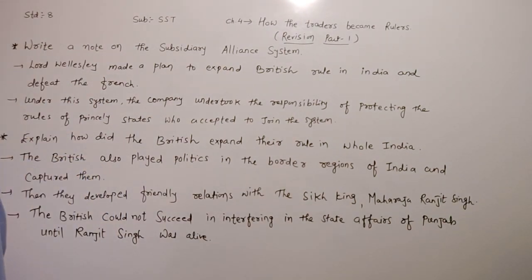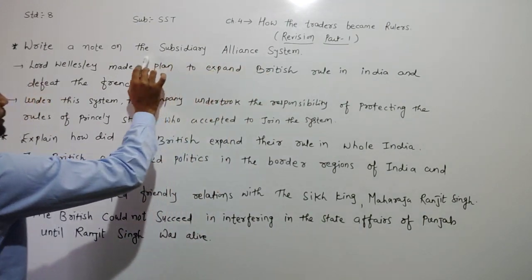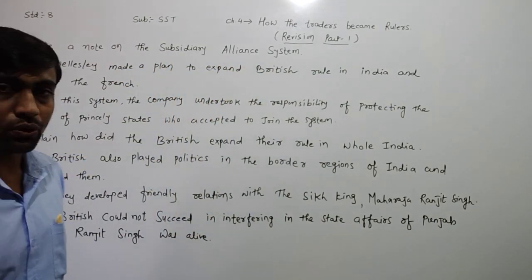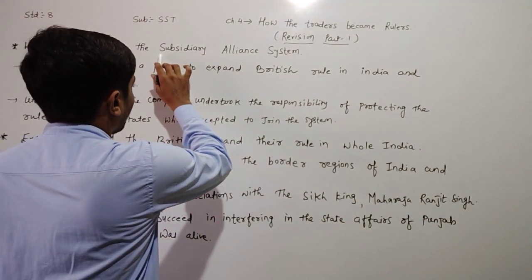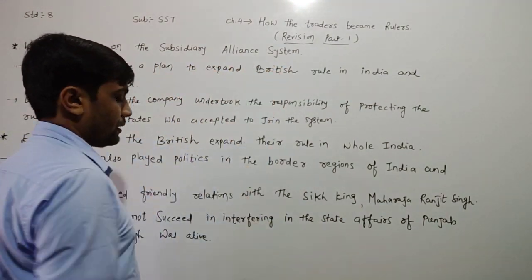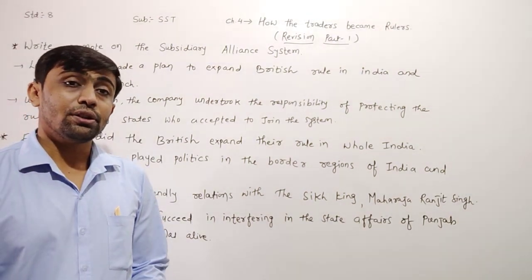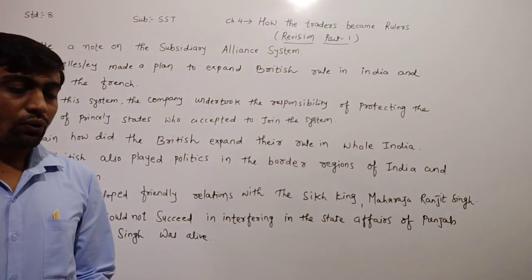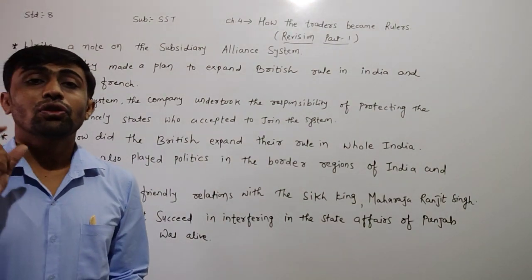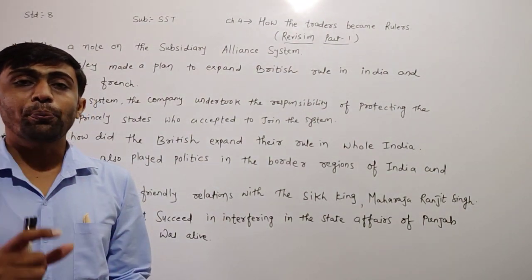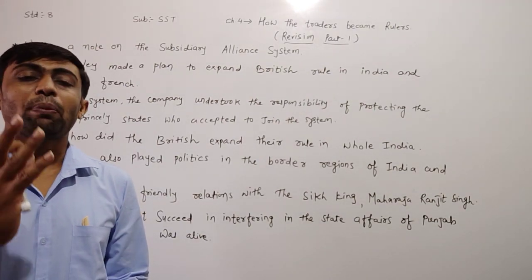Today we have to learn first of all a note on the subsidiary alliance system. When Lord Wellesley became the Governor General of India, there was a tough competition between the English and the French to establish their power in India.